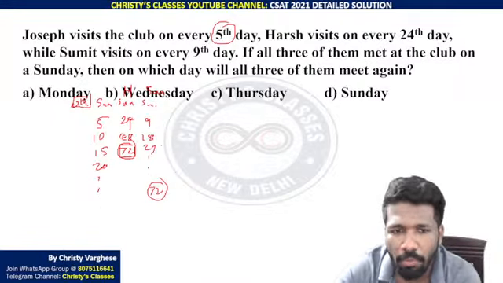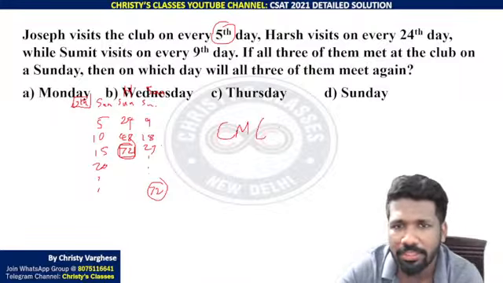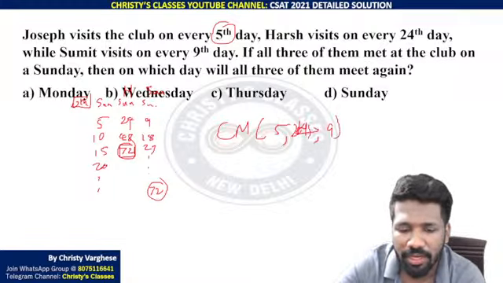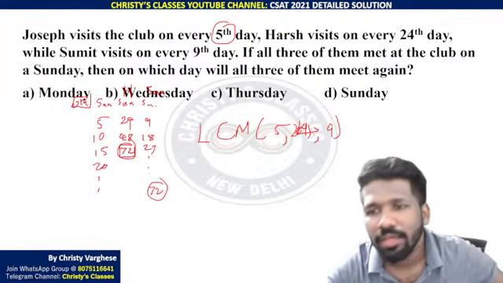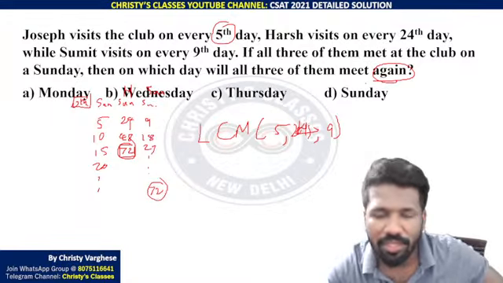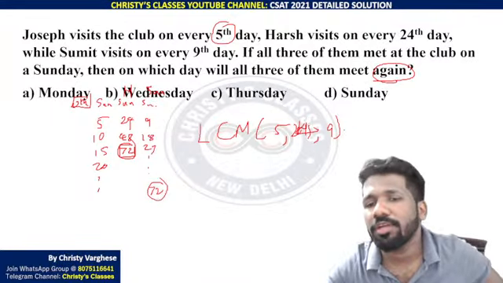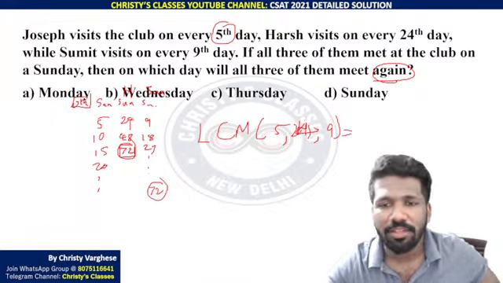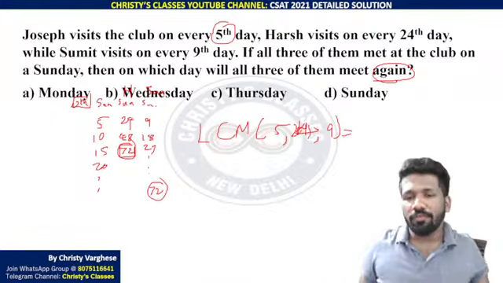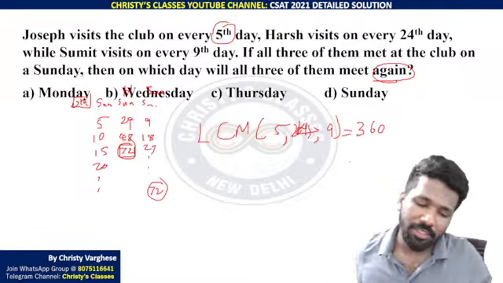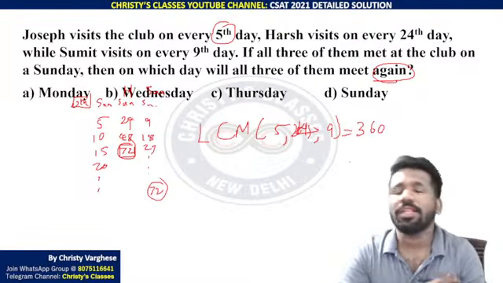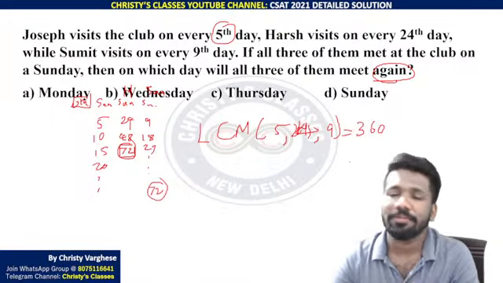That means we need the common multiple of all these three: Joseph's number of days, Harsh's days, that is 24, and 9. Why least? Because it is asked for the next time they meet. So we need the least common multiple of 5, 24 and 9. When you calculate it, you will get 360. 360 is the least common multiple. On the 360th day, they will meet again.